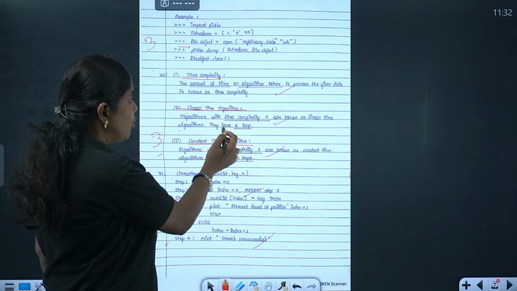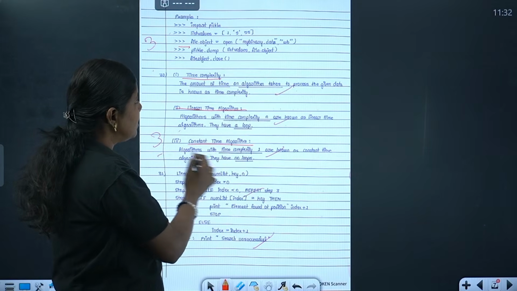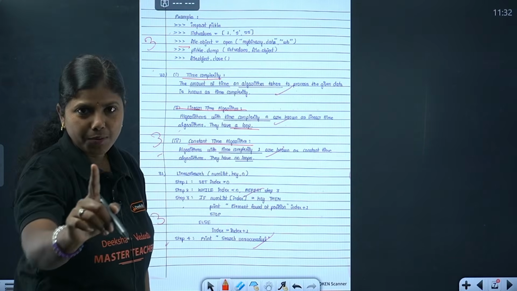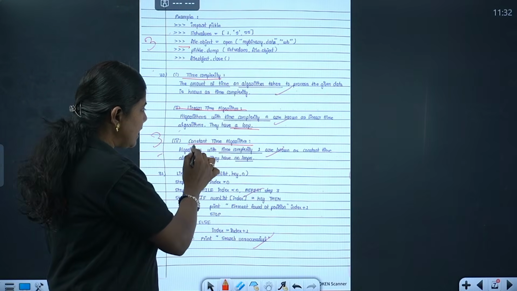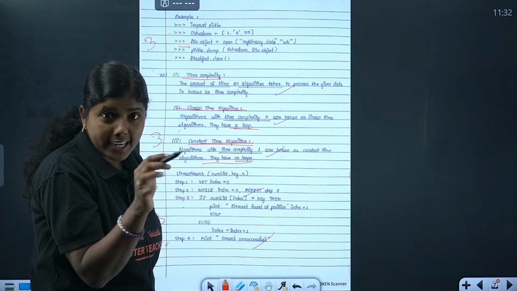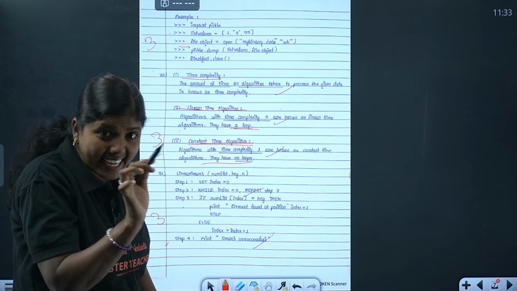Okay, so they have a loop. You can also see here, in case of a linear time algorithm, it has a single loop. In case of a constant time algorithm, surely she knows there is no loop. In that, no loop will come. So highlight that.